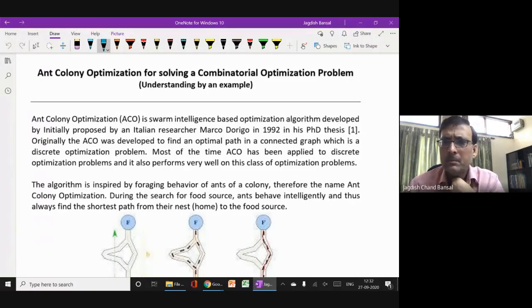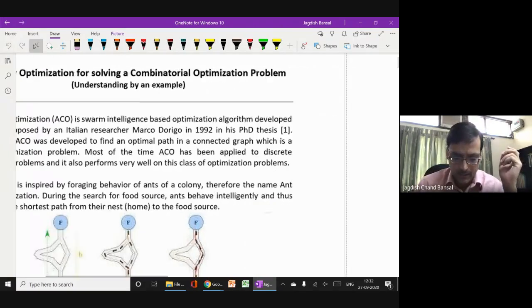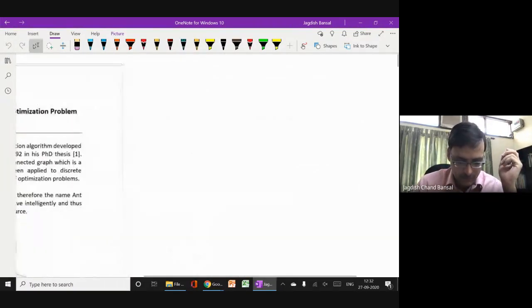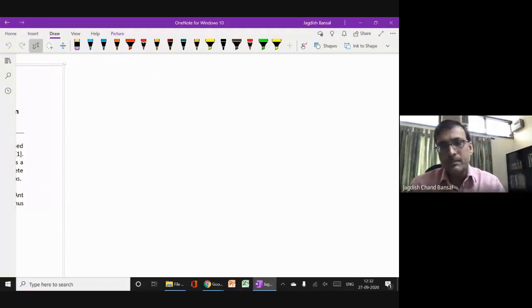The algorithm will be explained using a numerical example. So I'll use a numerical example for the explanation purpose of this algorithm. Actually, what I personally feel is that any nature-inspired algorithm can be better understood if we understand it using some numerical calculation, some numerical example, some hand calculations. So I took this example. I prepared a very simple toy kind of example for solution using ant colony optimization.